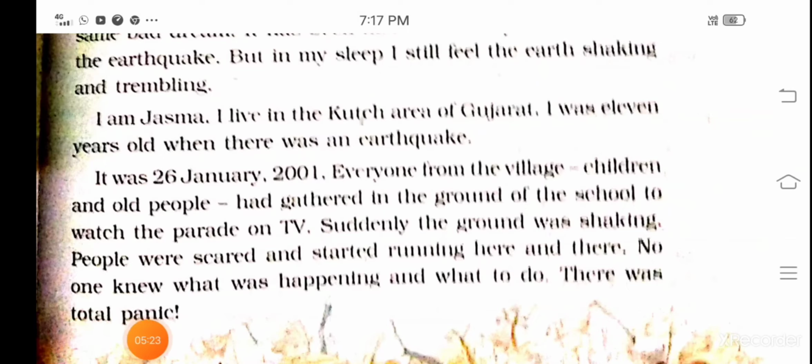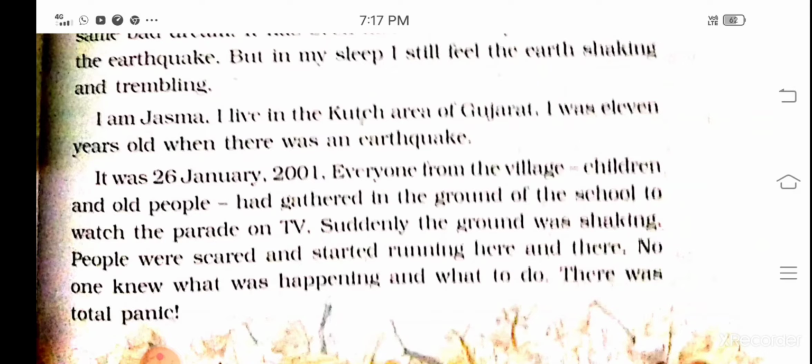There was total panic. She is telling it was the day of 26th January 2001. On that day everyone liked to watch the parade on TV. That is why everyone from the village had gathered in the school ground to watch the parade on TV.